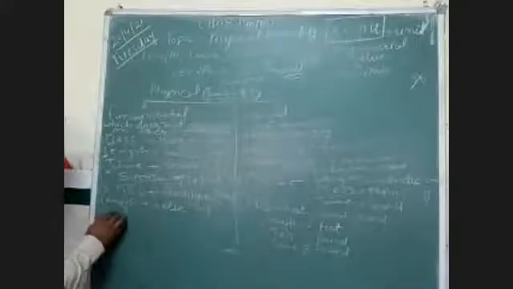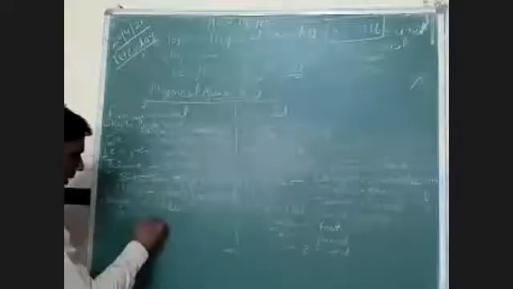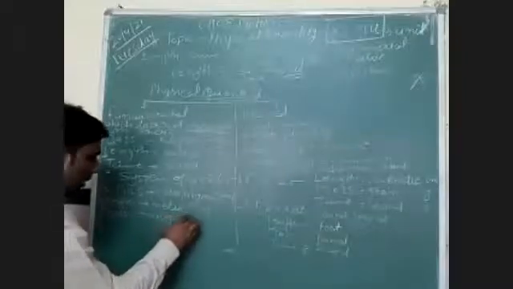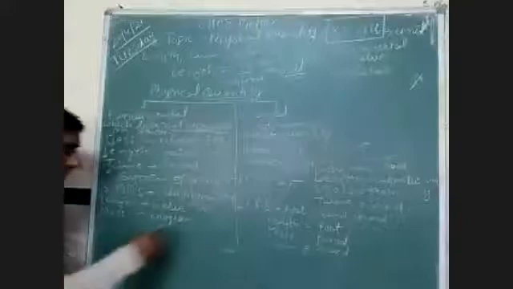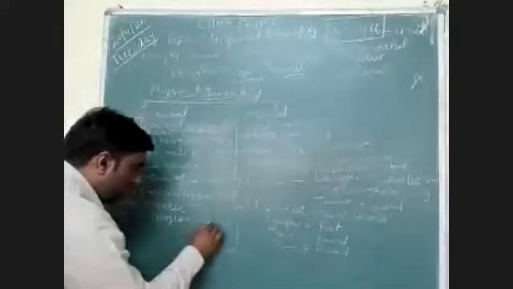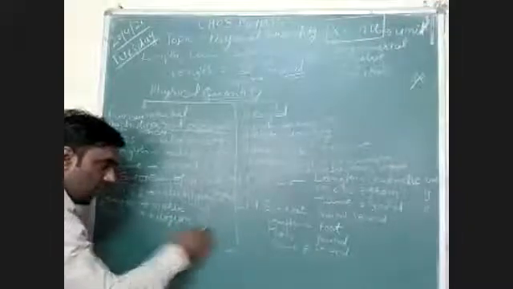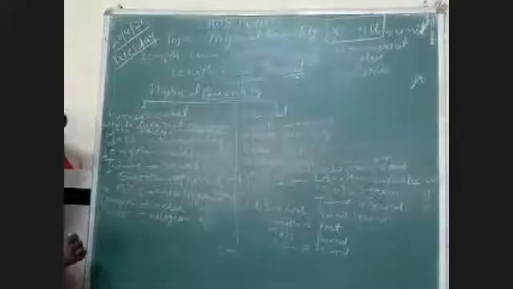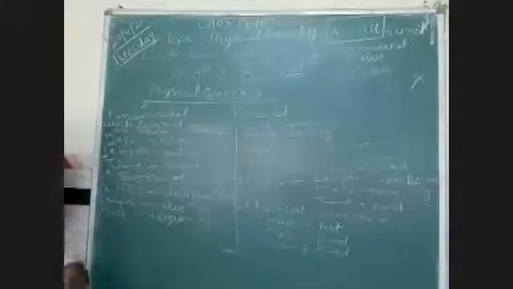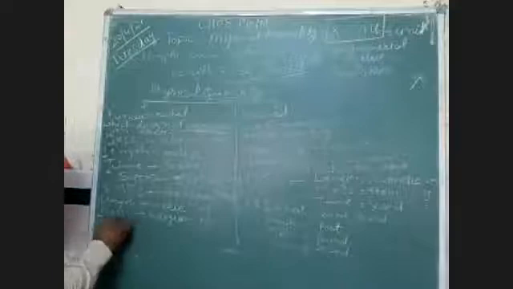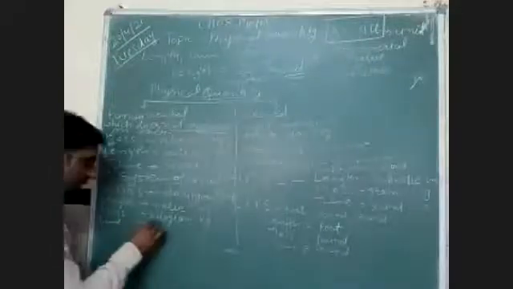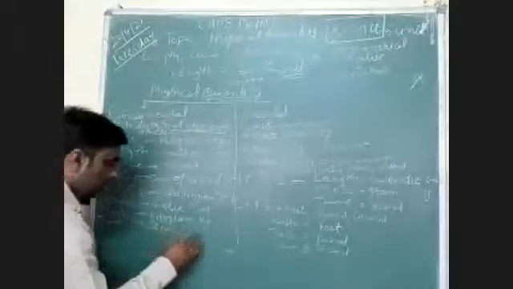Mass is measured in kilogram. Kilogram is the unit of mass. So how will you write it? Small k, small g. Two alphabets we will use for writing kilogram, kg. And what about time? In all system of unit, we will measure the time in second, only second. So symbol is small s.